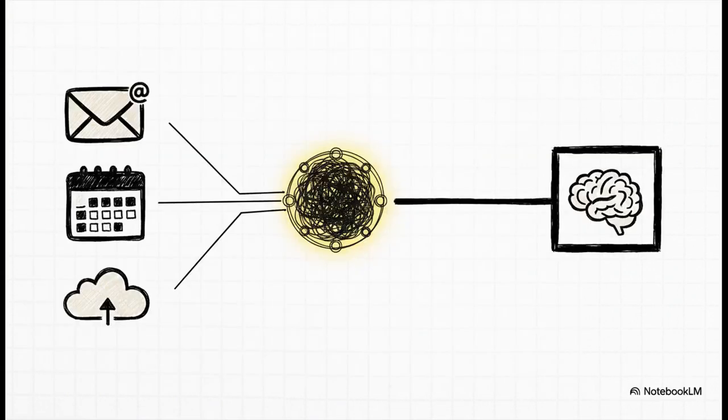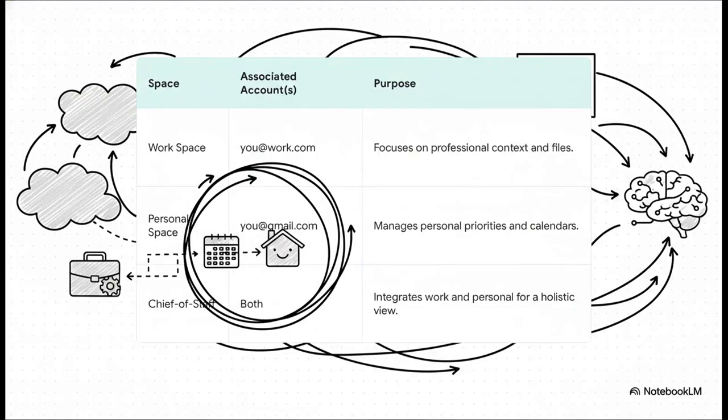So, you're probably wondering, okay, how does this all work behind the scenes? It's not magic, I promise. It's a feature called multi-account connectors. This is the engine under the hood that lets you tell each space exactly where it should be getting its information. And when you see it laid out like this, it's actually incredibly simple.